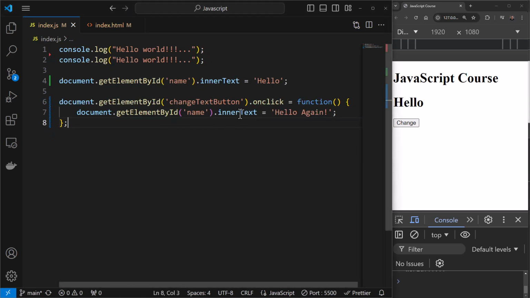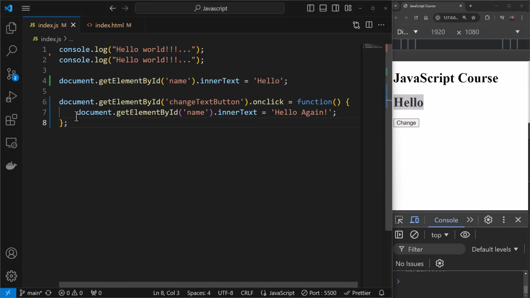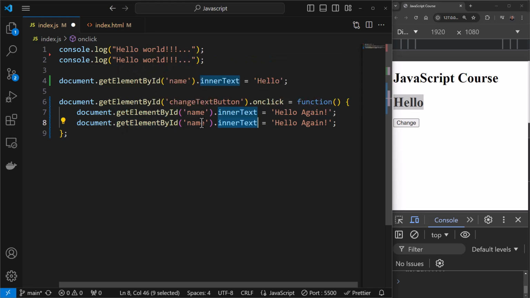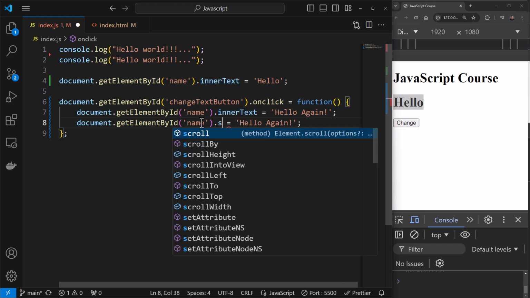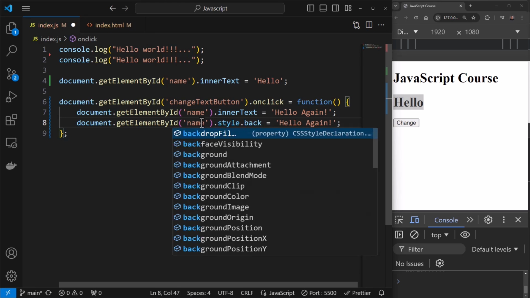It's not just about changing the text, you can even update the styles on the fly. To demonstrate that, let's say if I click on change, I wish to change the background color of an element to something else. I can even do that with JavaScript. So I'll just duplicate this line over here, and let's say I want to change the style of this particular element to red, for example. After getting this particular element, instead of innerText, I can say style dot, I can say background. You can see there are so many properties that you have access to.